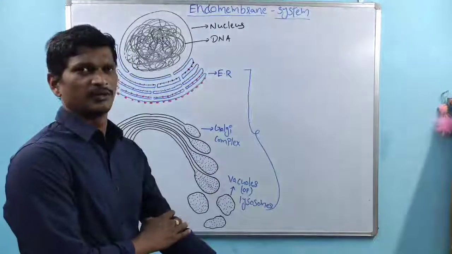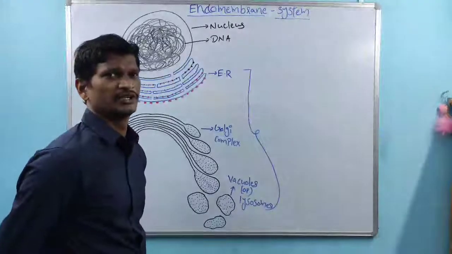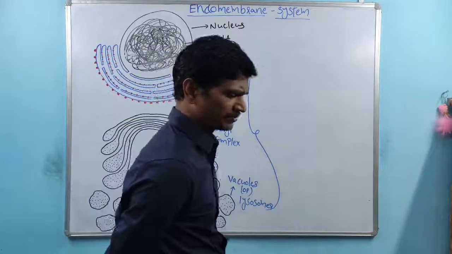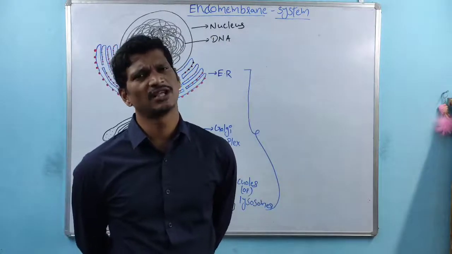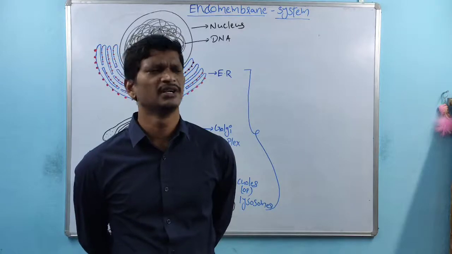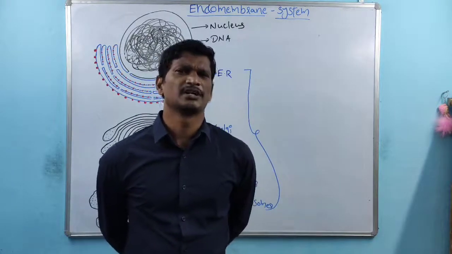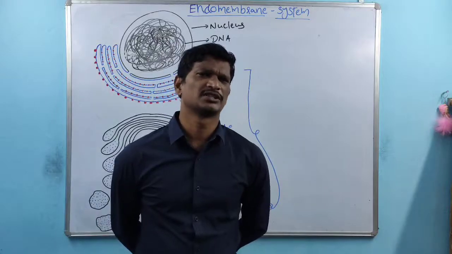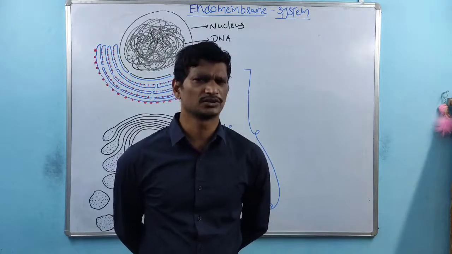Hello students, coming to the next class, endomembrane system. In the last class we discussed a group of cell organelles, namely the plant cell wall and the plasma membrane and the functions of the plasma membrane. And next was the cytoplasm, right? We discussed the cytoplasm and its characteristic features, and the protoplasm also, right?